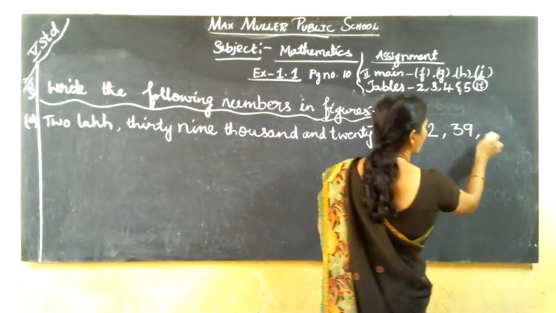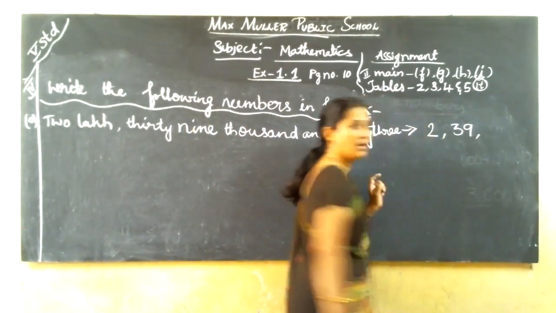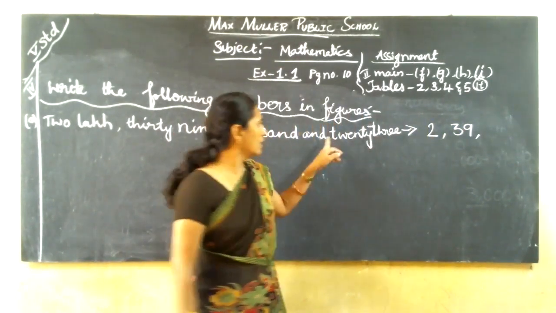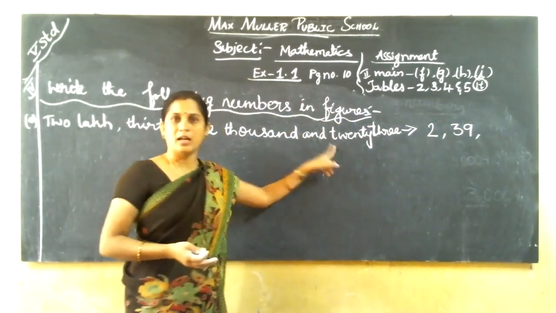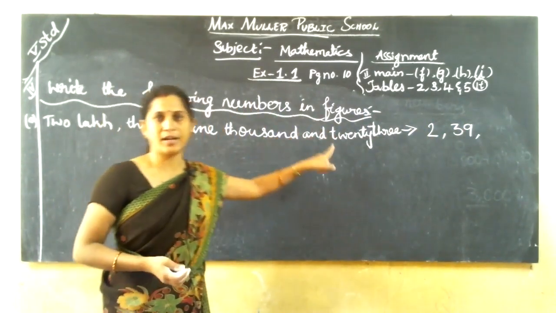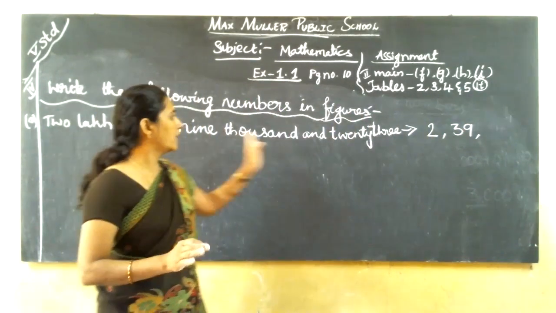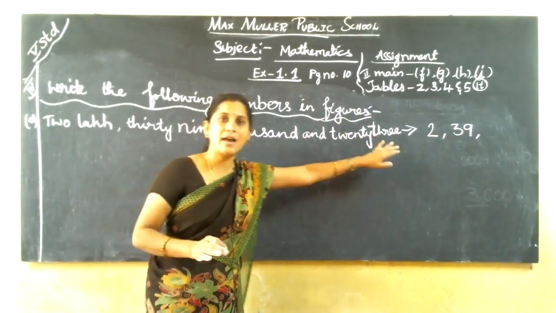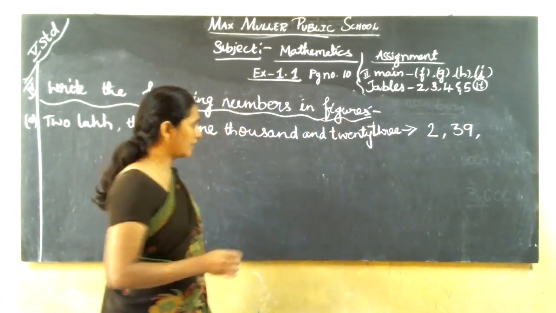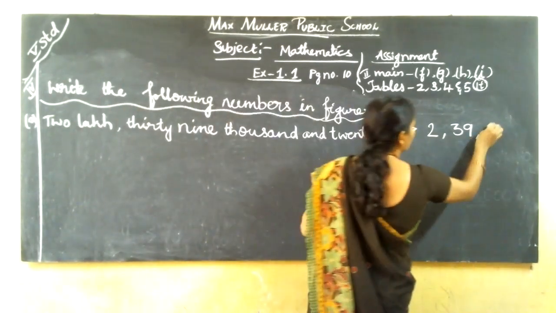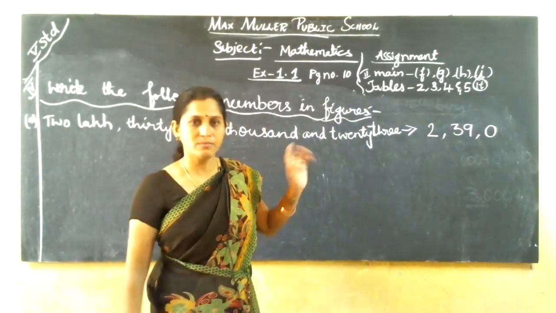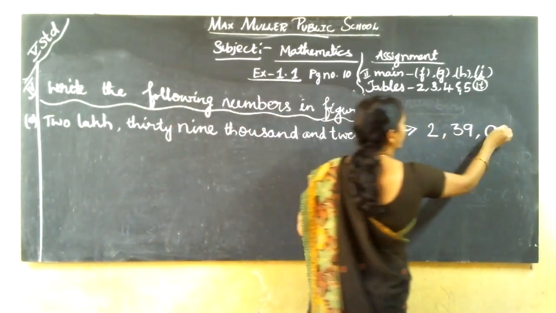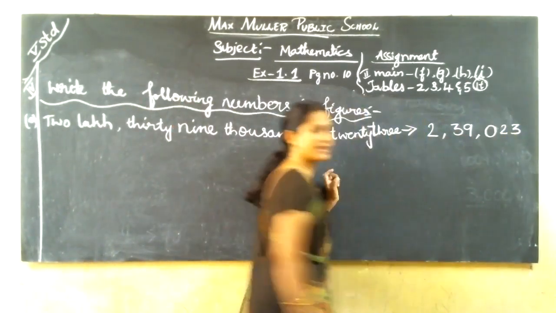But after 1000, what column will come here? Hundreds column will come. But in the hundreds column there is no number. They have not given any number representing hundreds. How many hundreds are there here? They have not given. Only directly they have given tens and ones column. So at that time what we have to do? You have to put hundreds column 0. So and 23, 2, 3 like this.